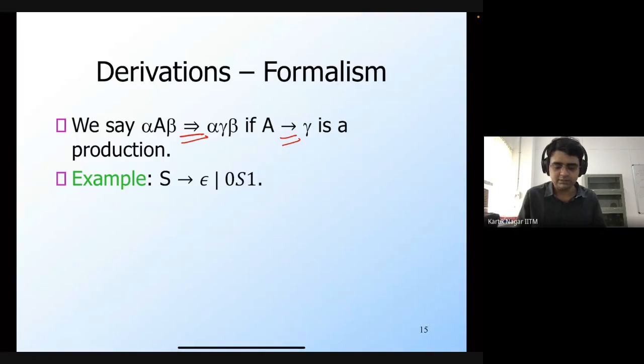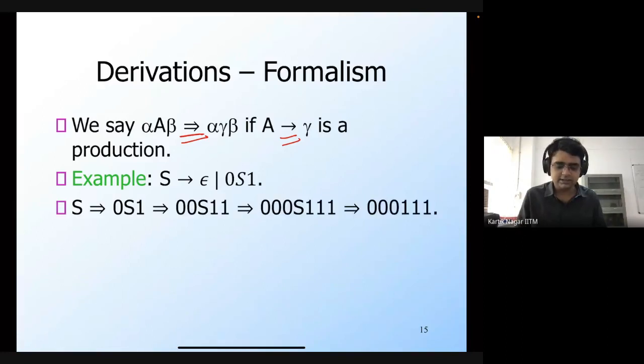We have seen this grammar which generates strings of the form 0 to the power n and 1 to the power n, so equal numbers of zeros and ones. Here is an example of a sequence of derivations which helps us obtain a string in the language corresponding to this grammar, beginning from the start symbol.